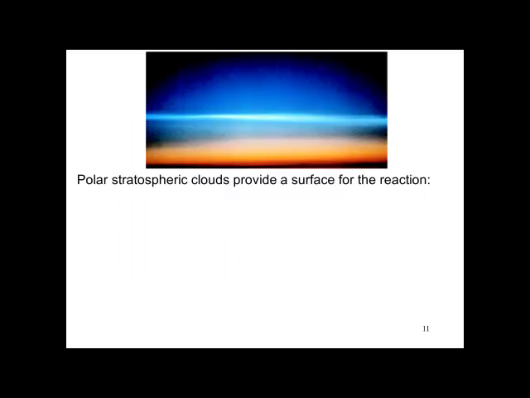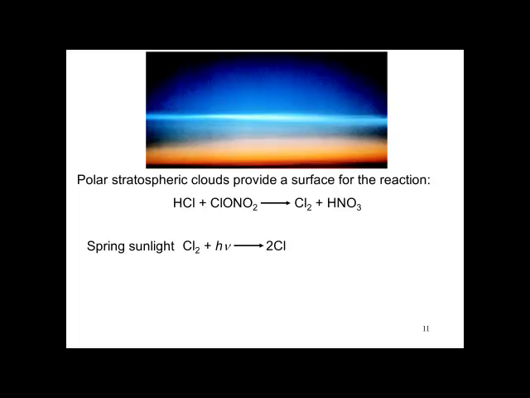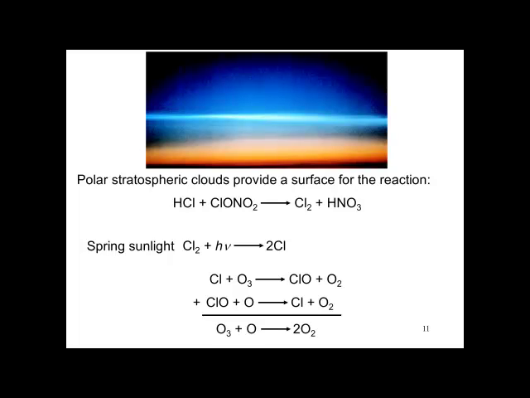Polar stratospheric clouds provide a surface for this reaction. Hydrochloric acid reacts with this complex molecule to generate Cl2 and nitric acid. Spring sunlight reacts with Cl2 to make that monatomic chlorine. Remember that the monatomic chlorine reacts with ozone to make chlorine monoxide, which then uses another monatomic oxygen to make diatomic oxygen. The net result is that ozone is converted into diatomic oxygen.